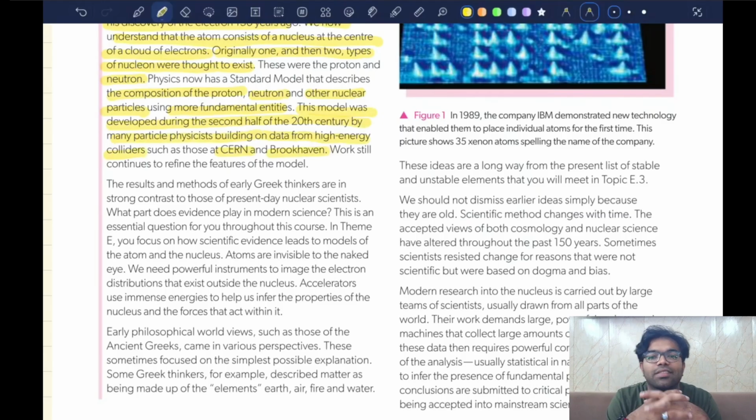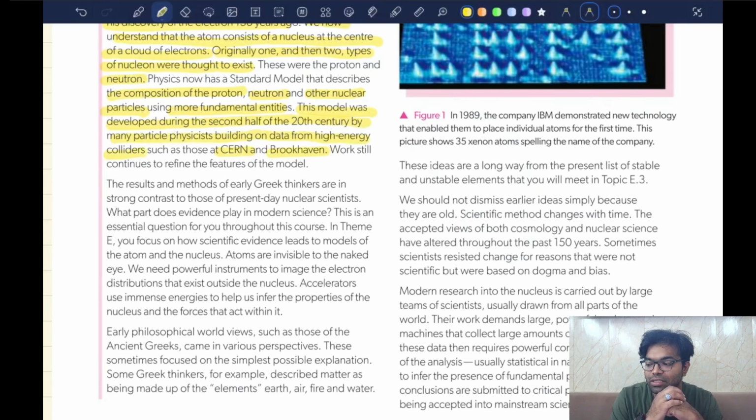Now, basically, what is a collider? Okay, what is a particle accelerator? So basically, these are giant machines. If you see in front of you, the size of these particle accelerators will make you so amazed. Now, look at this. What is going to happen? You know that a charged particle can be accelerated through an electric and magnetic field, right? We know this. In the previous section, we studied the motion of a charged particle under the influence of an electric and magnetic field, right?